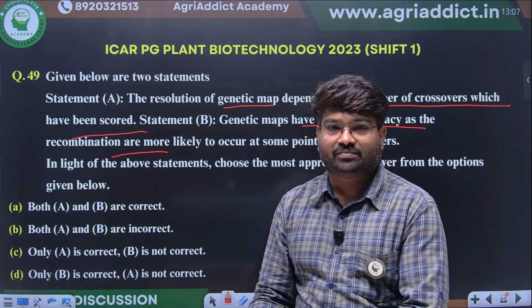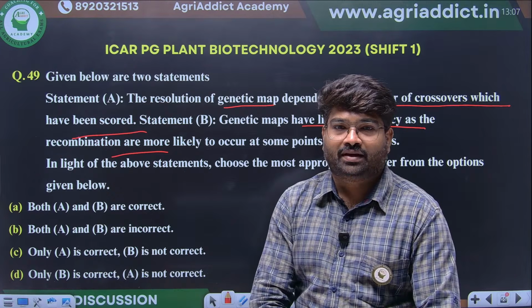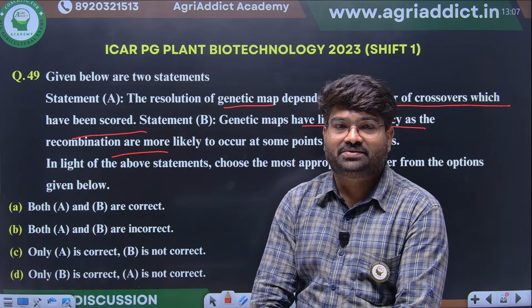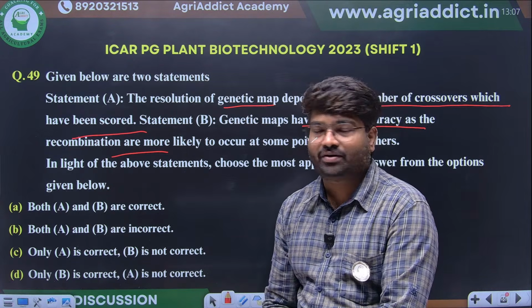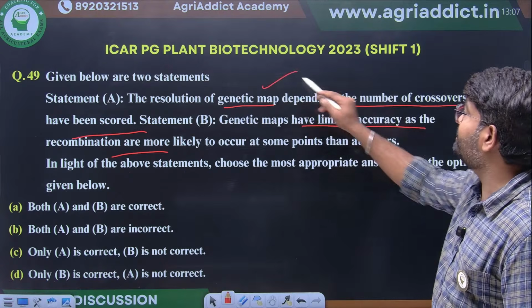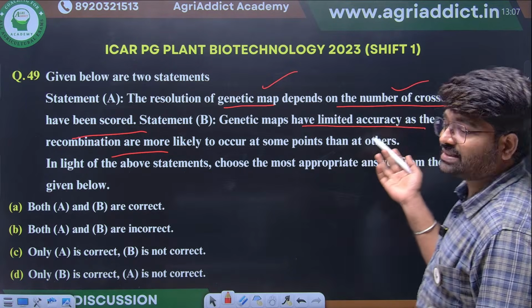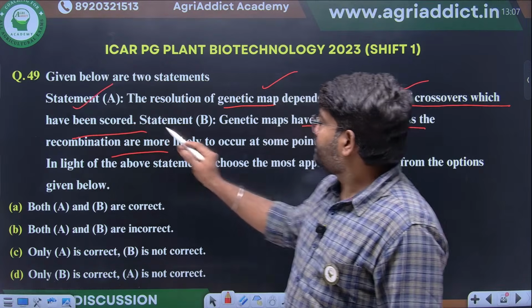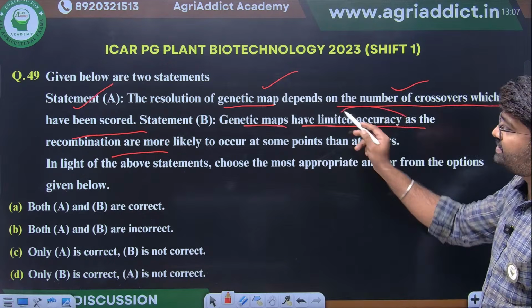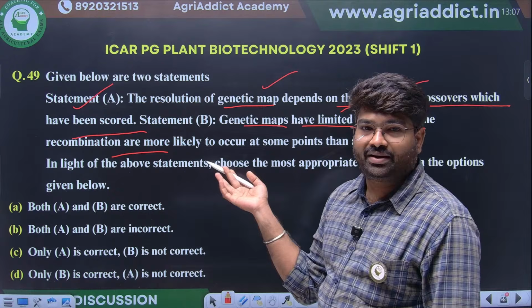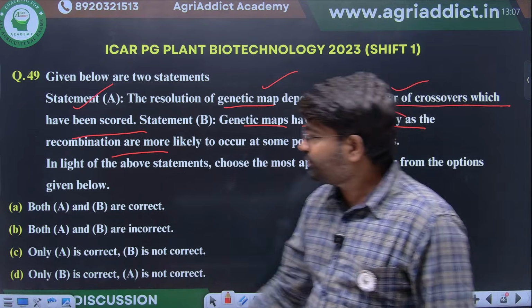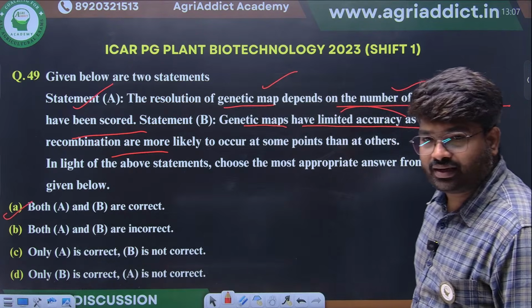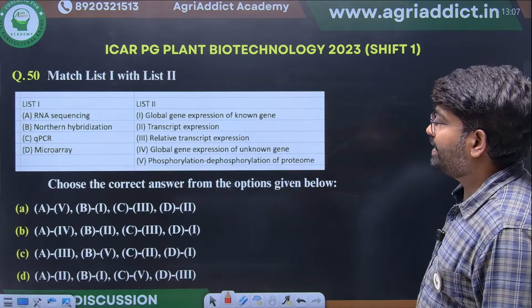They are asking about genetic maps, the advantages and disadvantages. Both statements are correct. The resolution of genetic maps depends on the number of crossovers. Genetic maps have limited accuracy as recombinants are more likely to happen at specific points. So both A and R are correct. Option A is the right one.